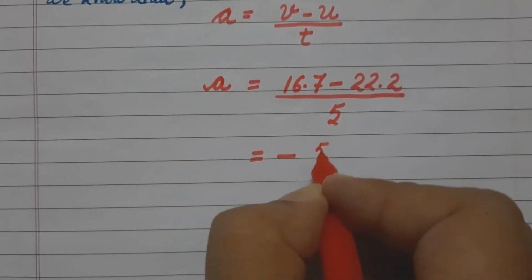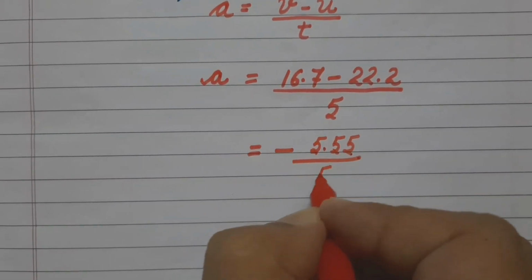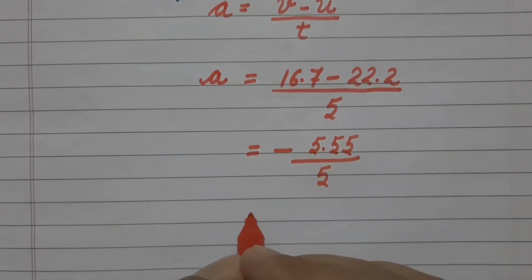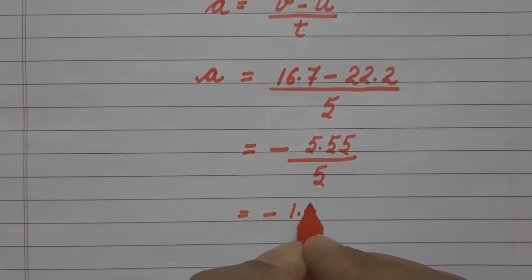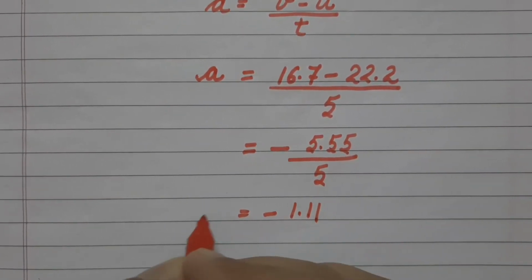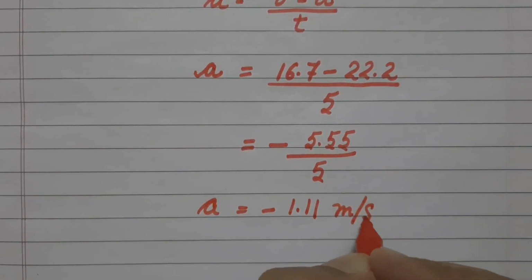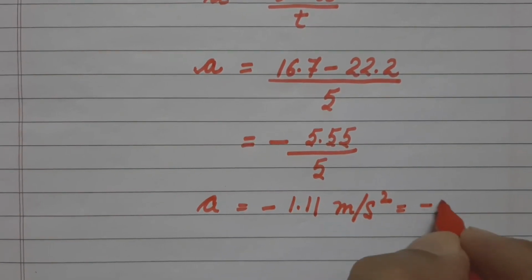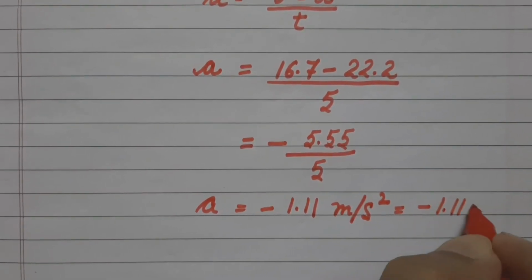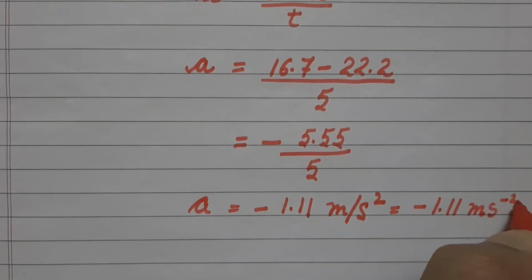It is minus 5.55 divided by 5. Now we have to divide this. Answer will be minus 1.11. Units for acceleration is meter per second square, or it can be written as minus 1.11 meter per second squared.